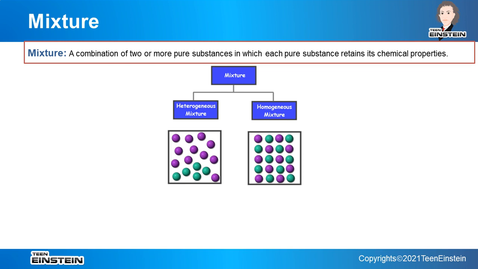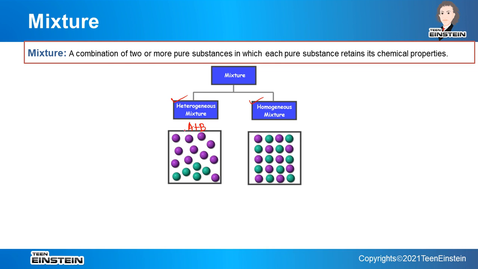Okay. Now mixture may be of two types. One is homogeneous, another one is heterogeneous. So what is the difference between heterogeneous mixture and homogeneous mixture? From the picture you can get some idea. In heterogeneous mixture, here actually we have two components. Suppose A plus B. When it is two components, it is known as binary mixture because there are only two. Mostly in this chapter we will study the binary solution. So heterogeneous mixture, A plus B.